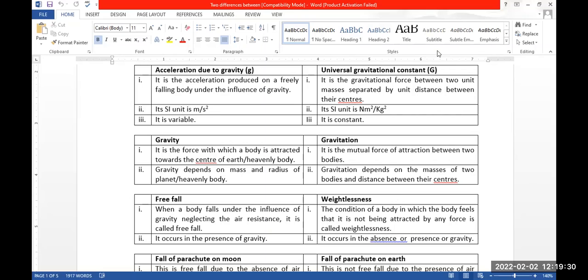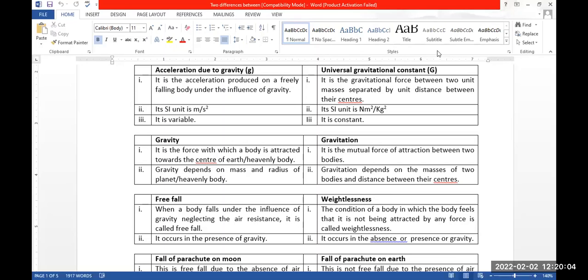Free fall occurs in the presence of gravity, but weightlessness occurs in the absence or in the presence of gravity. Mostly, free fall occurs when there is gravity and no air resistance, but weightlessness occurs when there is absence of gravity or presence of gravity. In the presence of gravity, during free fall, weightlessness occurs.